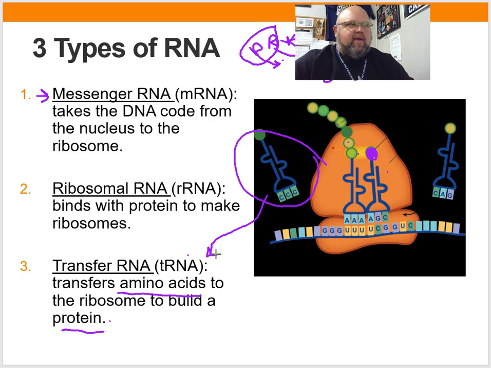If you look at it upside down, it kind of resembles a T. That's what the T is, transfer. They're transferring the amino acids to the ribosome to build the protein. So those are our three forms of RNA. You can go in now and do the RNA versus DNA comparison worksheet, and that's going to be your assignment and your attendance for today.